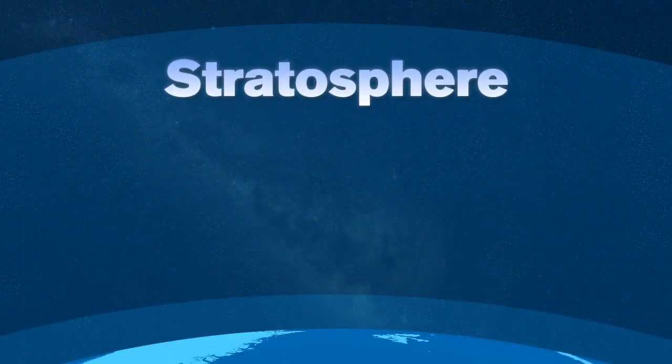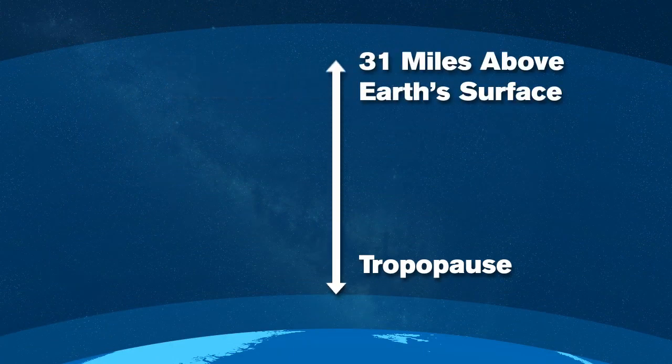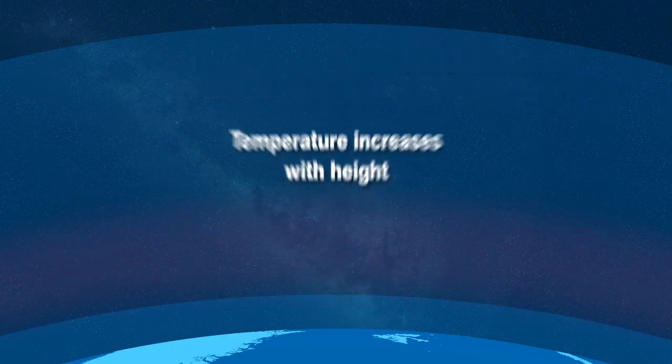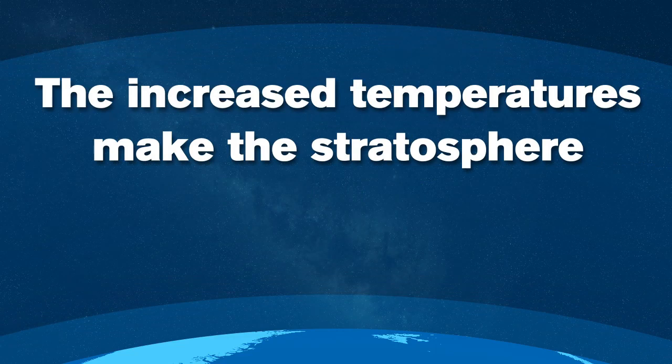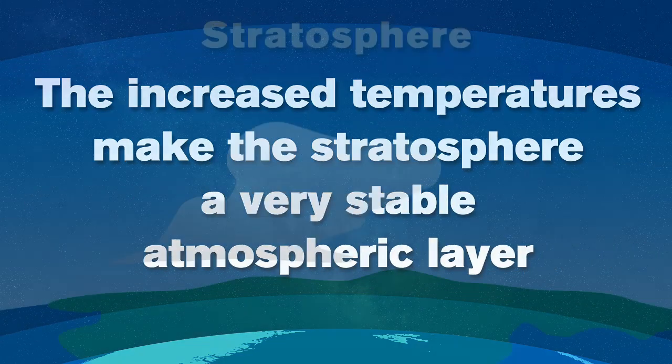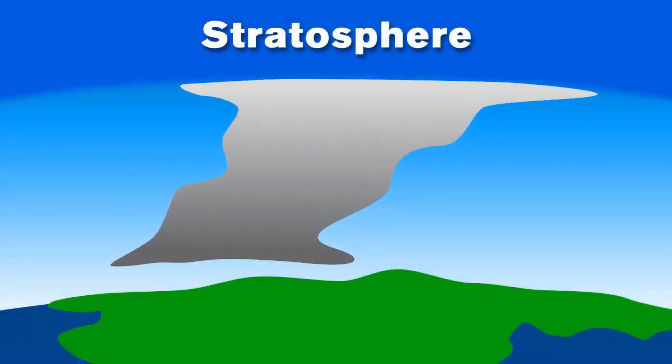The stratosphere extends from the tropopause up to about 31 miles above the Earth's surface. In this layer, temperature increases with height due to the creation of ozone that's present in this layer. The increased temperatures make the stratosphere a very stable atmospheric layer and give thunderstorms their famous anvil-shaped tops.